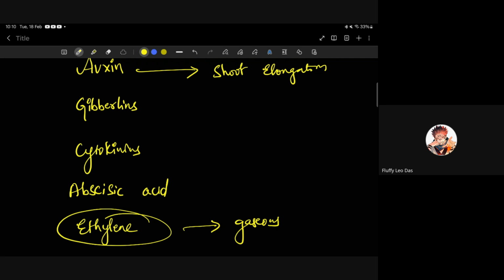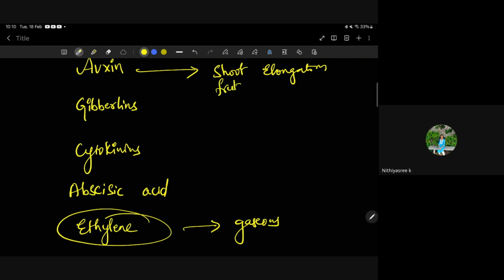Yes, who will say? Nityashri? Yes, ma'am. Cell elongation in shoots, ma'am. Controls phototropism and fruit development, ma'am. Very good. Fruit development is important.